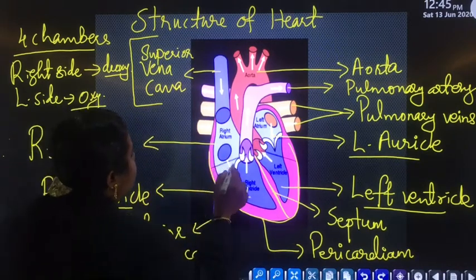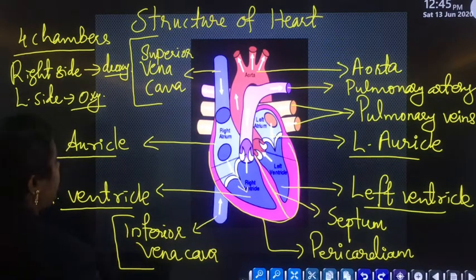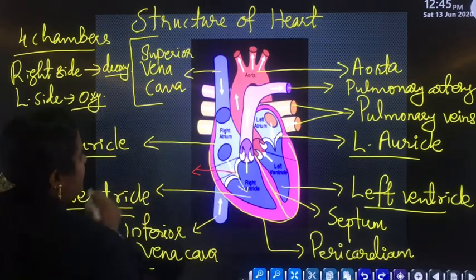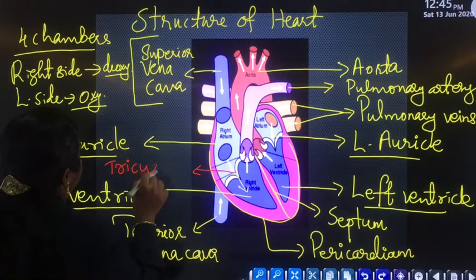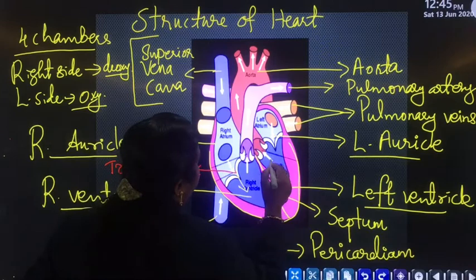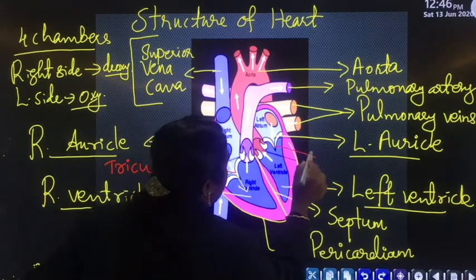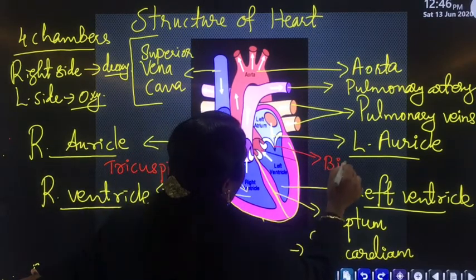And between this right atrium and right ventricle, a valve is present, and that valve is known as the tricuspid valve. And between the left atrium and left ventricle, another valve is present, which is known as the bicuspid valve.